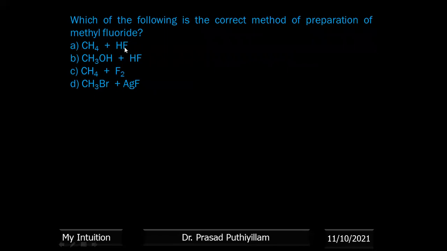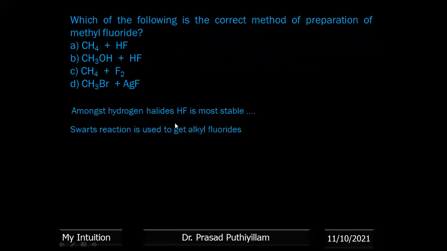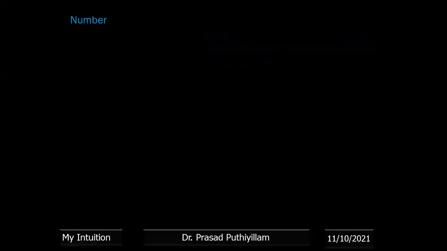HF is a very stable compound because fluorine is highly electronegative. It will form a very strong bond with hydrogen, so HF is highly stable and will not react. Fluorine is a gas; it also will not react with methane. The only option is CH3Br plus AgF. It is the Swarts reaction, which gives the alkyl fluoride. So option D is the correct answer.